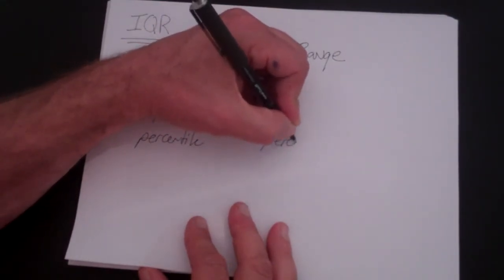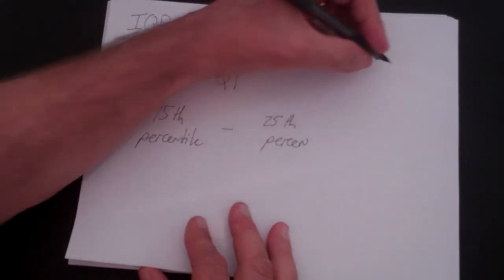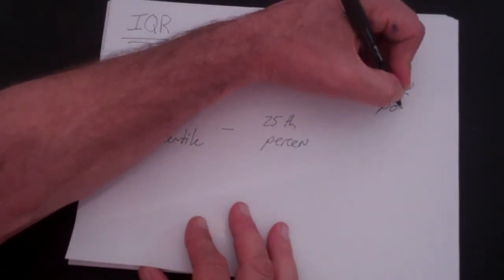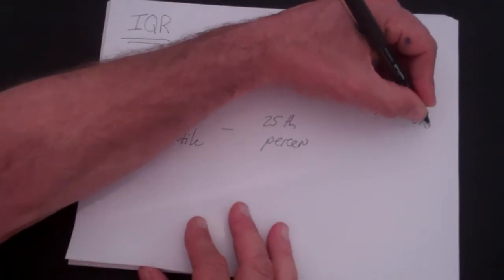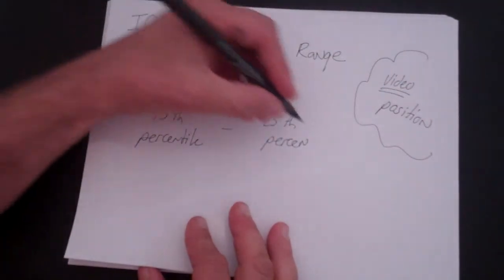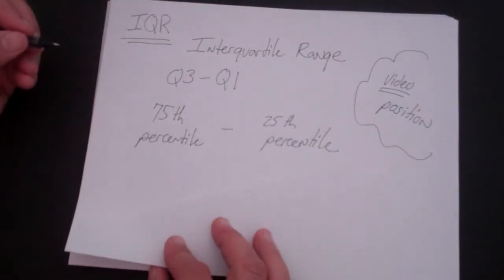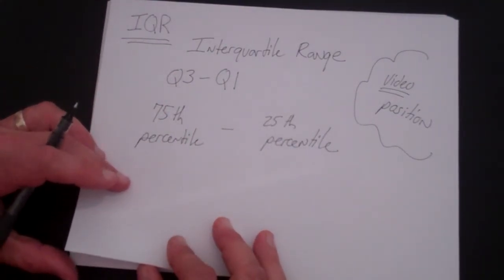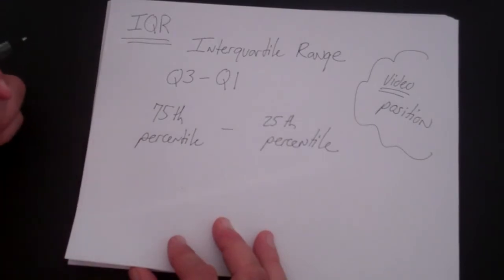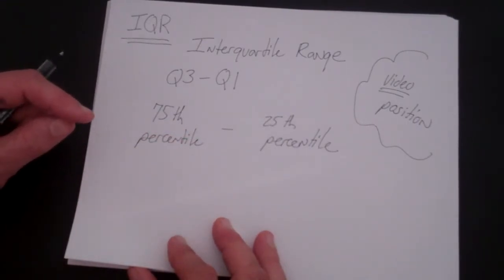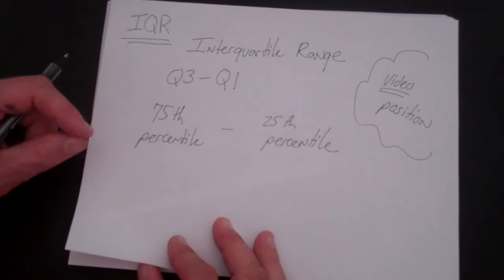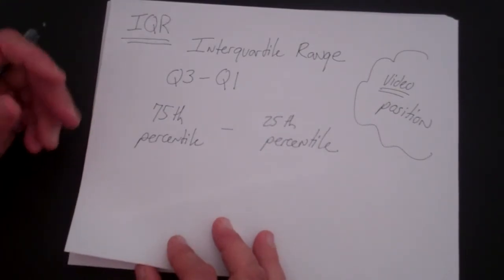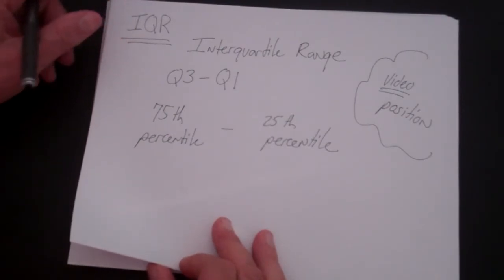If you haven't done percentiles yet, there's a video on position that talks about what percentiles are. The 75th and 25th percentiles are pretty easy to find with most graphing calculators or computer programs. You simply subtract the two and it tells you the interquartile range. That gives you the same thing as range, but it clips the edges, or the wings or the tails, in a sense.